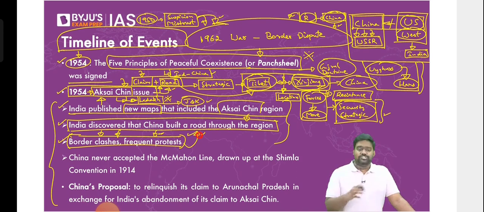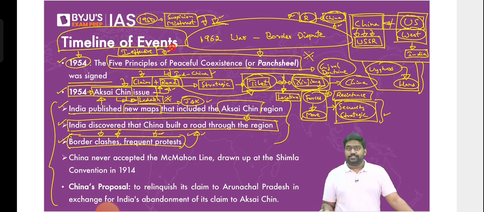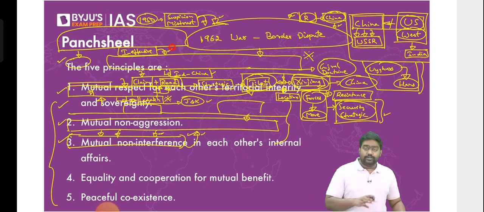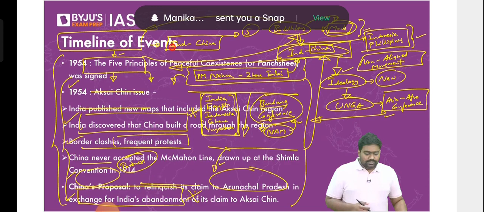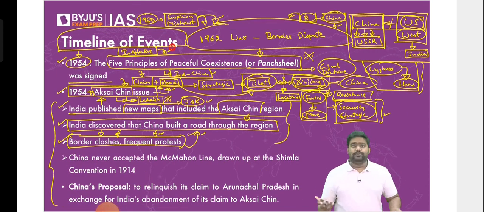So very soon, the principles of Panchsheel were broken. That's why Panchsheel was ineffective. It was a failure. Both the sides didn't respect what they had promised, especially China. Even India has breached it, but it was China which mainly breached the Panchsheel, pushing India to breach Panchsheel as well. Right? China was questioning our sovereignty. It was being aggressive. It was not negotiating. It was not coexisting, treating India as an equal. It was a violation of all the principles of Panchsheel.